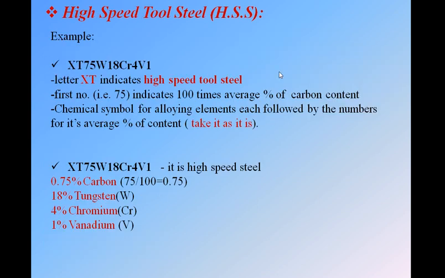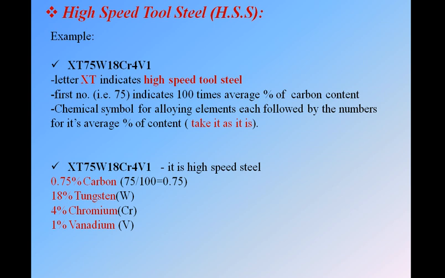This is high speed tool steel, also called HSS. This is very simple, as you know. Here we have an example right now, XT75 W18 Cr4 V1. As we know, the first number from this side will always be the carbon content, but before that we have a symbol, that is XT. Always remember this XT indicates that this steel is a high speed tool steel. Next, this 75 indicates 100 times the average carbon content. This is only one example for high speed steel.